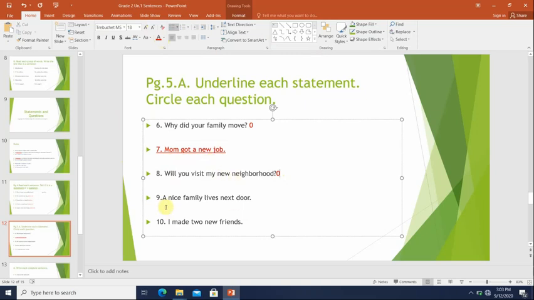Number 9, a nice family lives next door. Okay, this is a statement. The person is telling us that a nice family lives next door, and it also ends with a period. Number 10, I made 2 new friends. The sentence is telling us that the person made 2 new friends. This is a statement. We will underline.